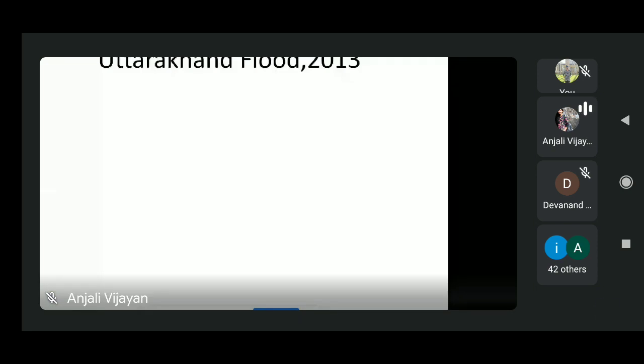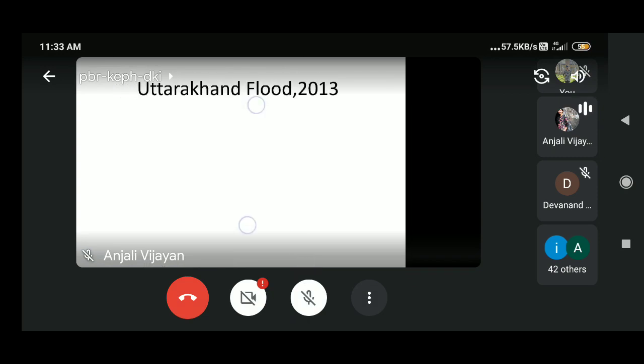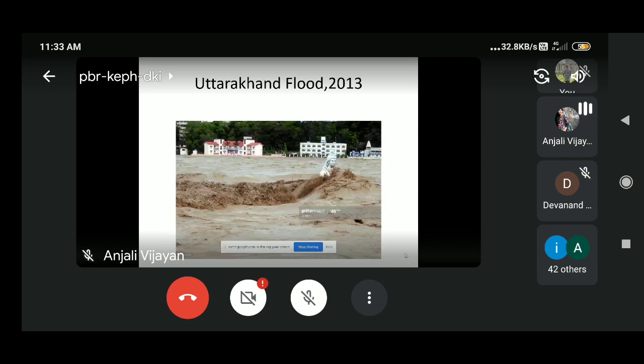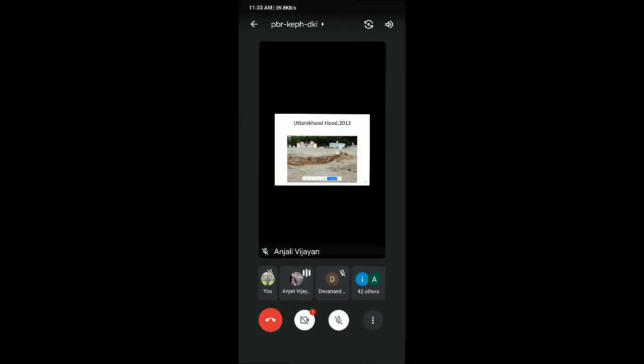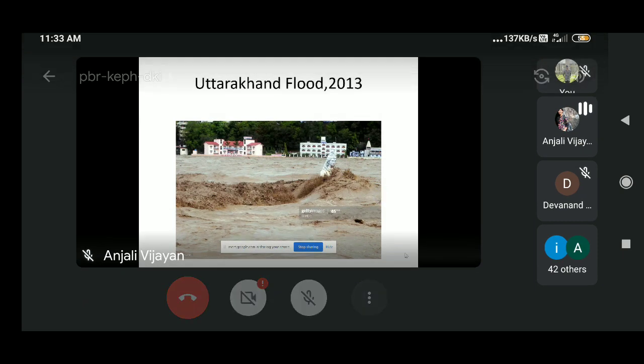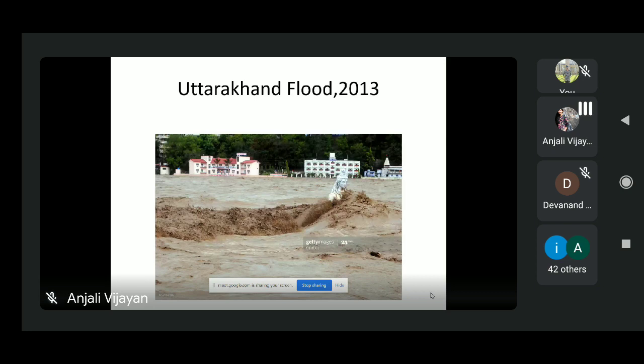Okay, so now we will see some images from past flooding events. These are some pictures which I have taken from the Uttarakhand flood that happened in 2013. On June 17, 2013, heavy monsoon rain resulted in flash flooding in Uttarakhand state. This rain actually happened 2 weeks before the normal predicted schedule.